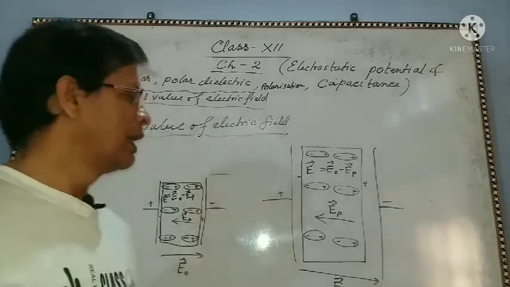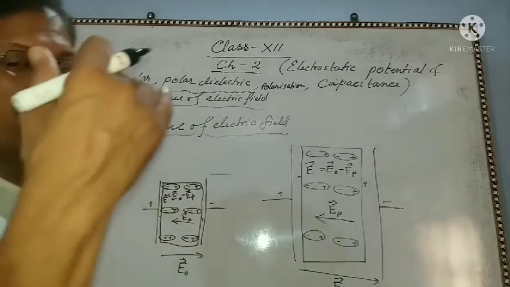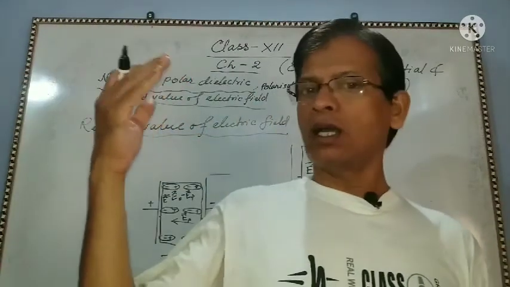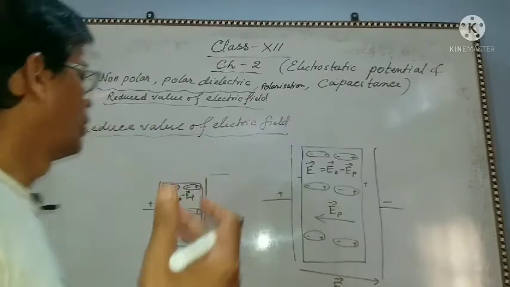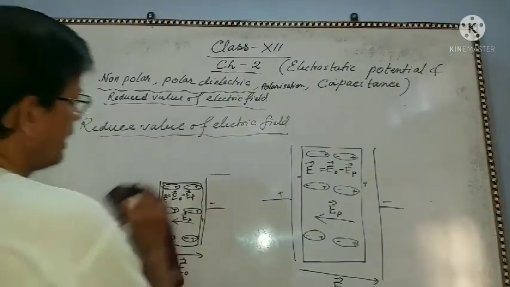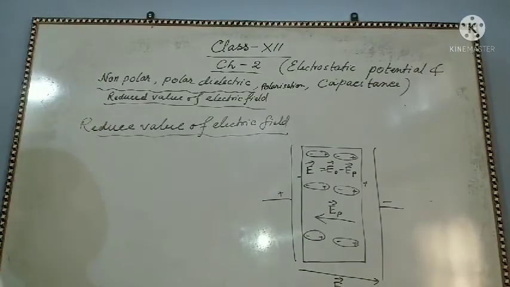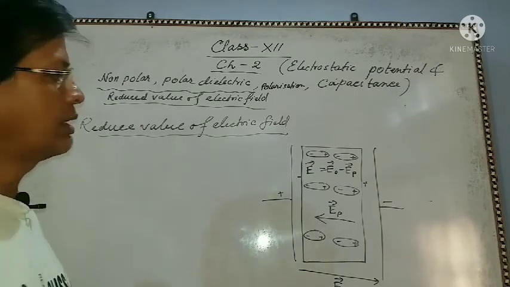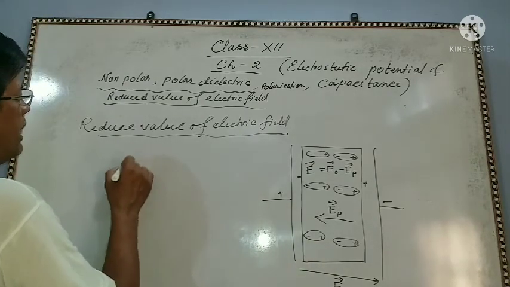Okay. Now we have got dielectric constant in the earlier. Dielectric constant, or specific inductive capacity, can be denoted like this way also.